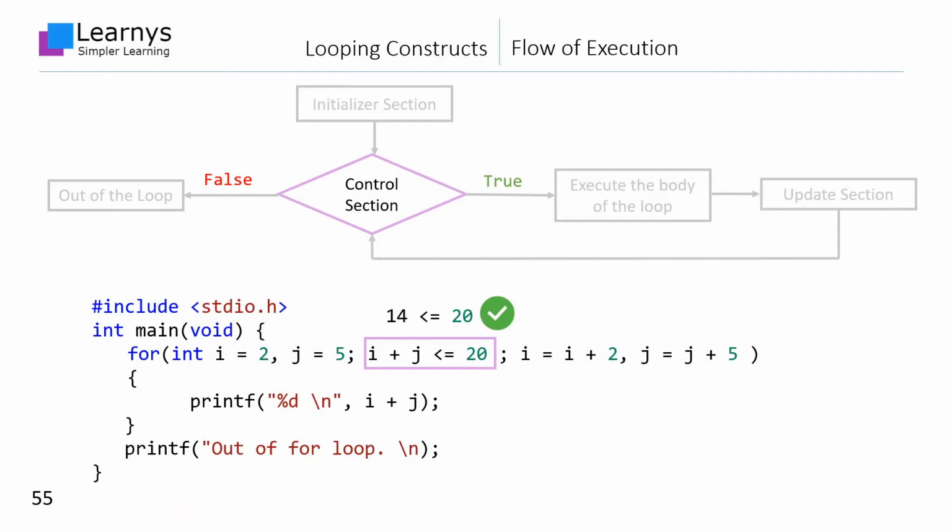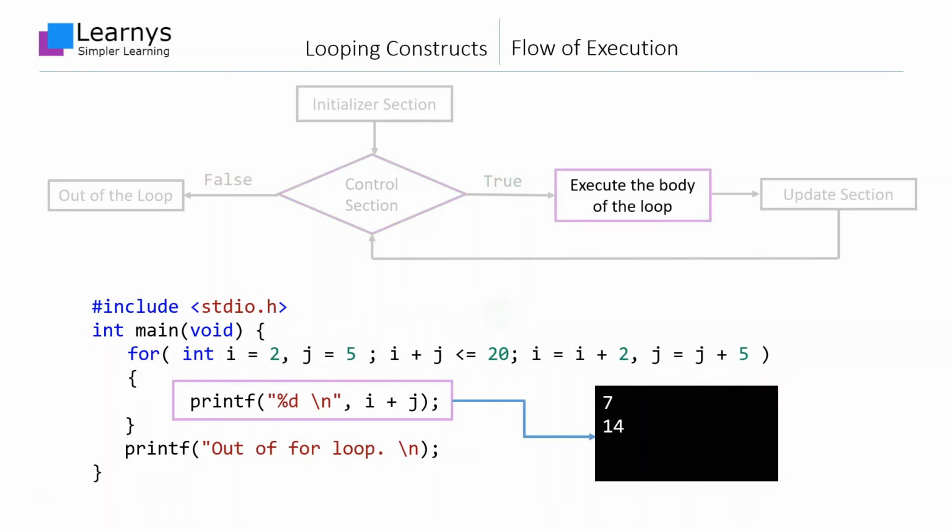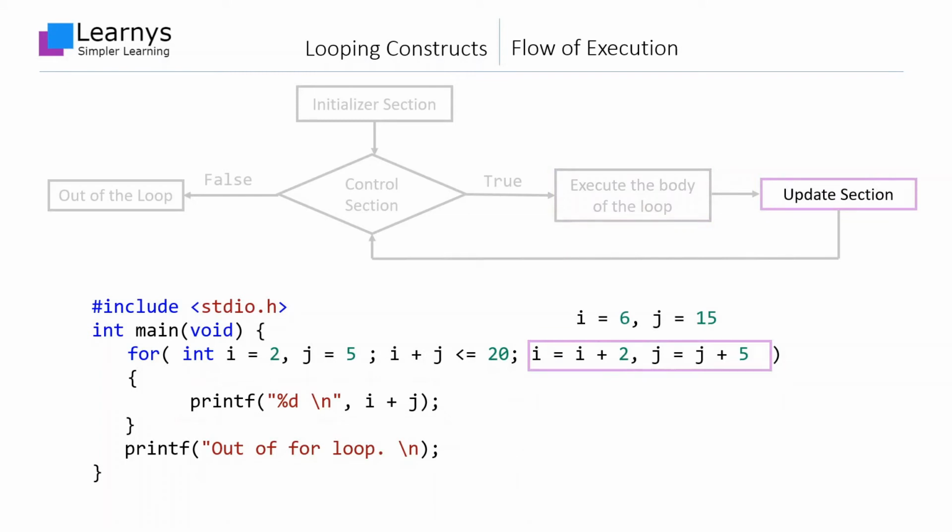With i equal to 4 and j equal to 10, the control expression will again evaluate to true because i plus j is less than or equal to 20, and the loop will move on with its second iteration. The main body of the for loop will be executed again, which simply prints the sum of i and j. You will see 14 getting printed on the screen.